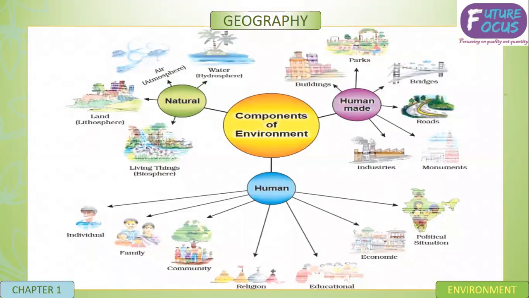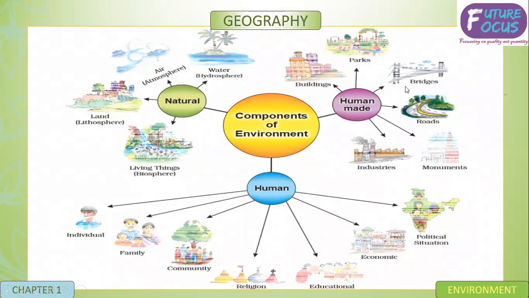What are the components of environment? There are three components, that is the natural, human-made and human himself. So natural components are air, that is atmosphere, water, that is hydrosphere, land, that is lithosphere, and living things, that is biosphere.